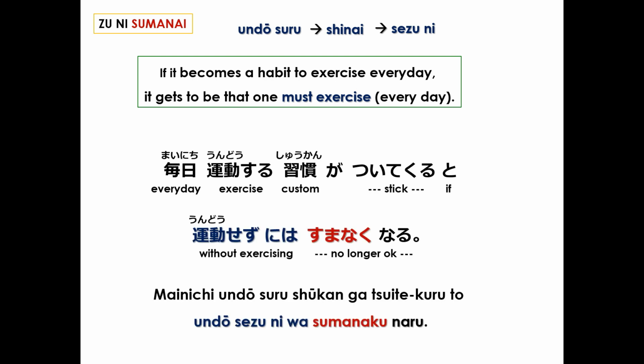And in Japanese, 毎日運動する習慣がついてくると、運動せずには済まなくなる。Now, the なくなる conjugation here means no longer do, and you can review this conjugation in lesson 72.